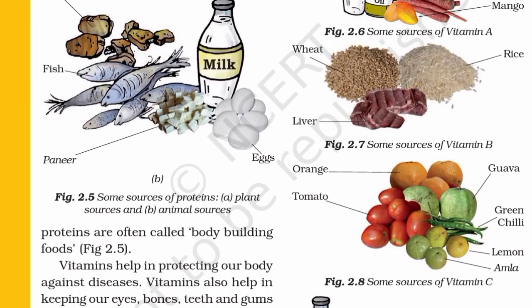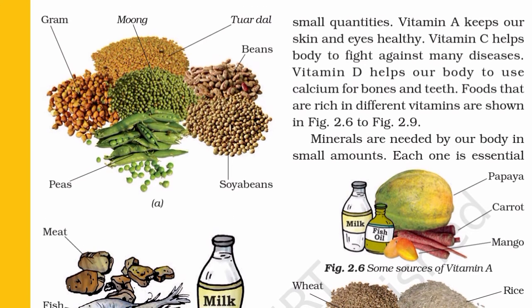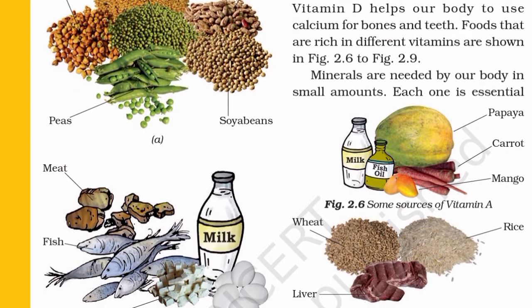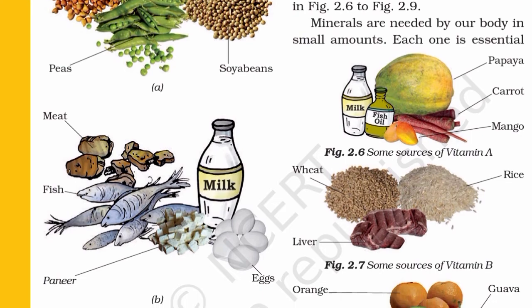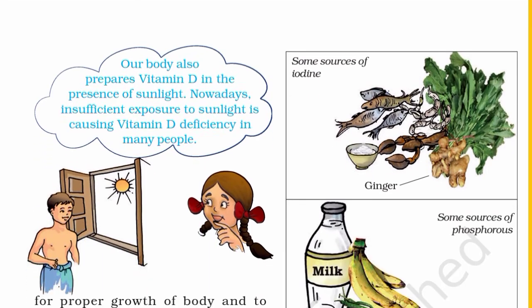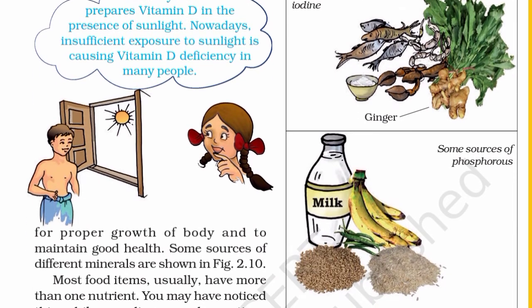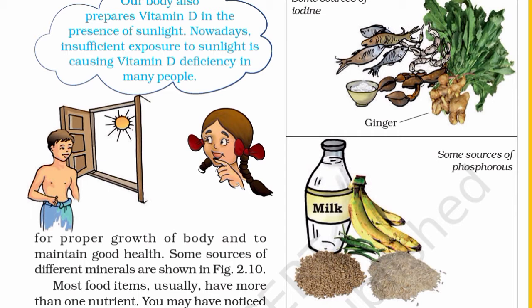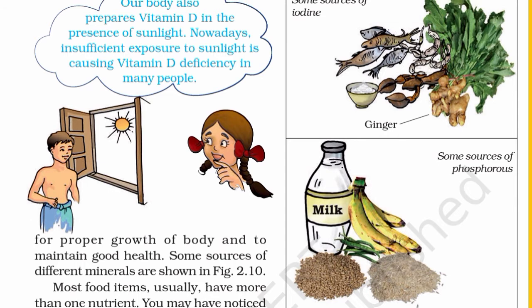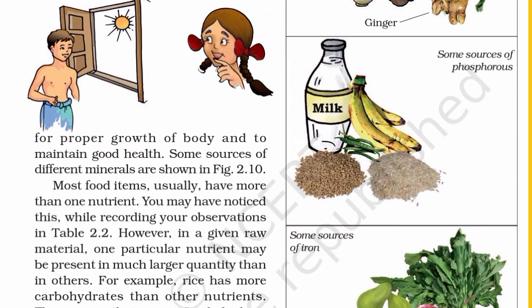Our body also prepares vitamin D in the presence of sunlight. Nowadays, insufficient exposure to sunlight is causing vitamin D deficiency in many people. Minerals are needed by our body in small amounts. Each one is essential for proper growth of the body and to maintain good health. Some sources of different minerals are shown in Figure 2.10.